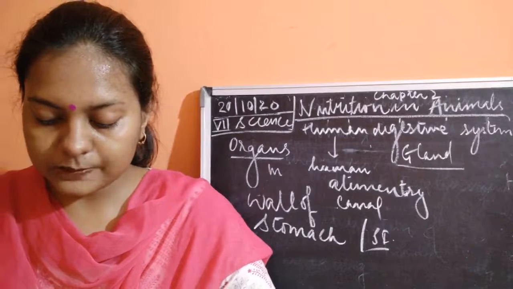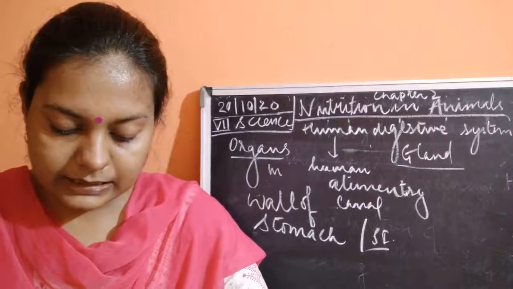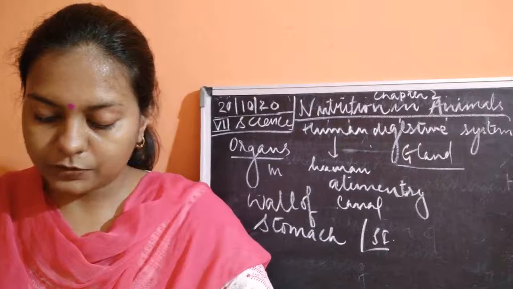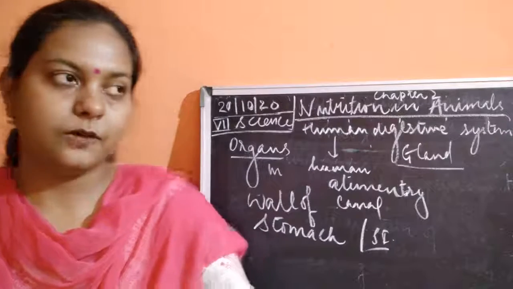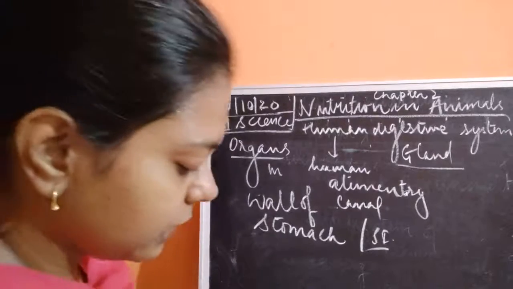Then the last point is that amoeba ingests its food with the help of its false feet called pseudopodia. The food is digested in the food vacuole. We have also studied this, that food is digested in the food vacuole, because the food vacuole is